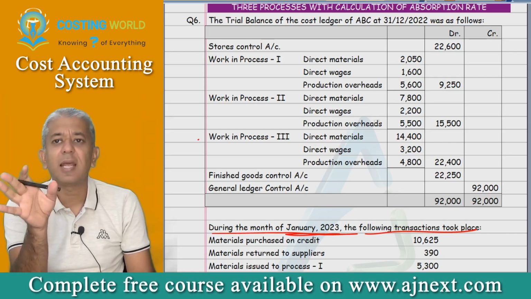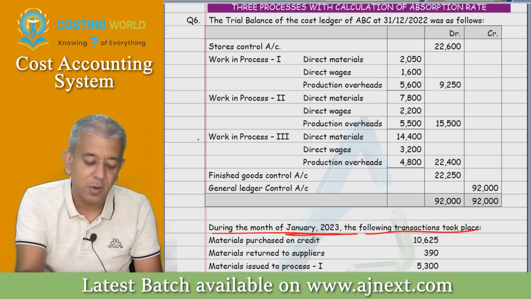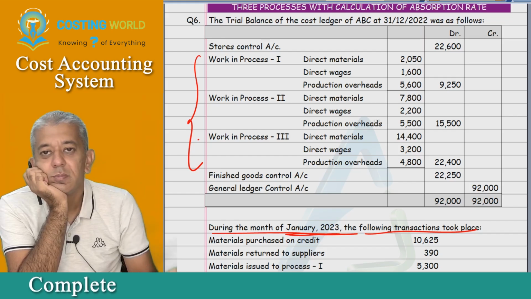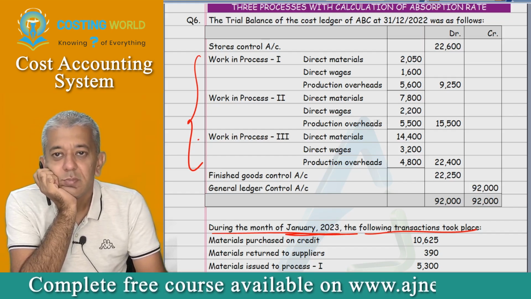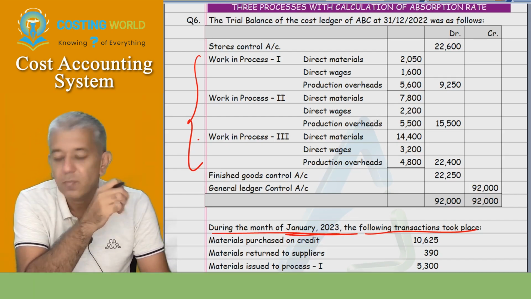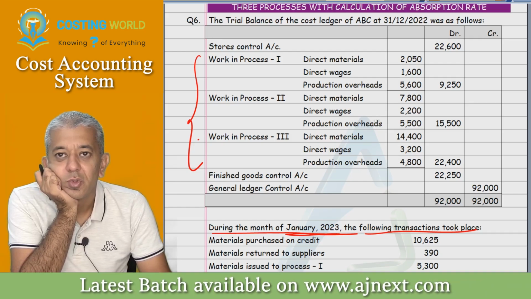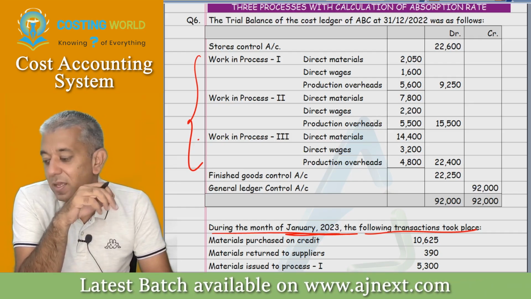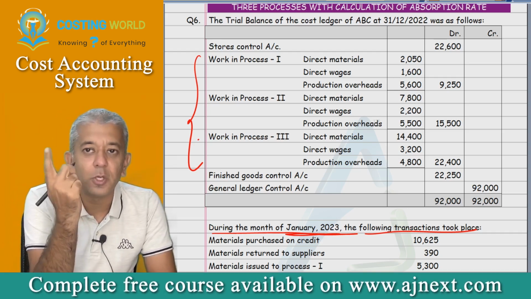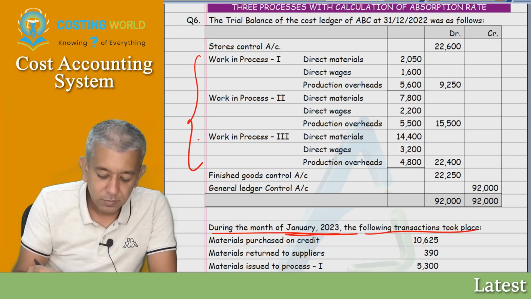You only see the trial balance and nothing else. The company follows labor cost method. From here, try to tell me the absorption rate. I want those absorption rates, please. Everybody try to get the answers. It is 350%, 250% and 150% of labor cost. You should have got that by now.